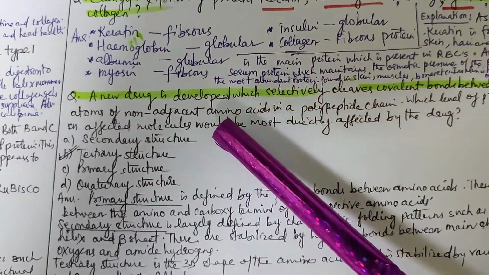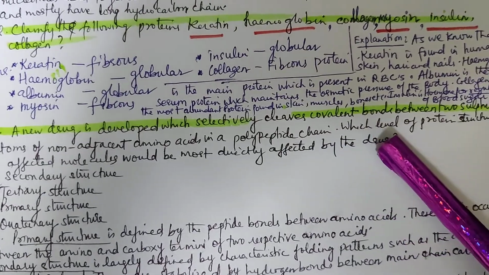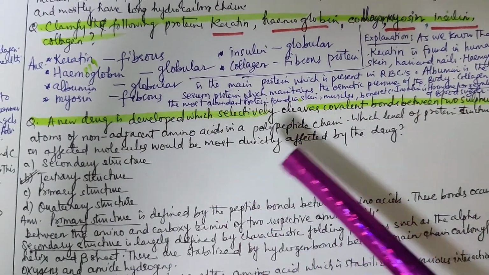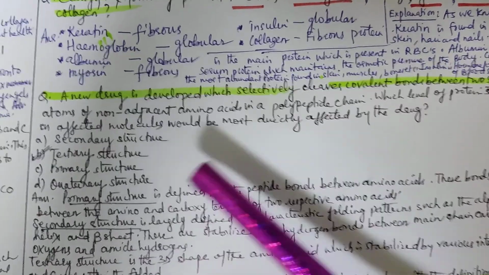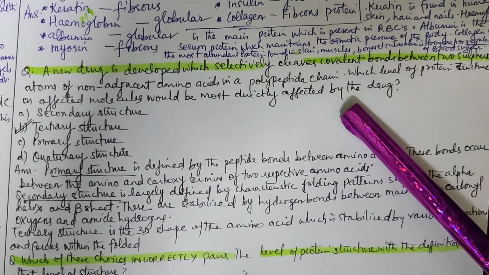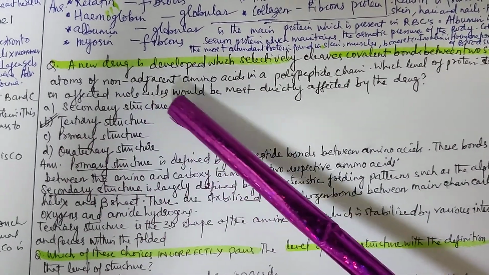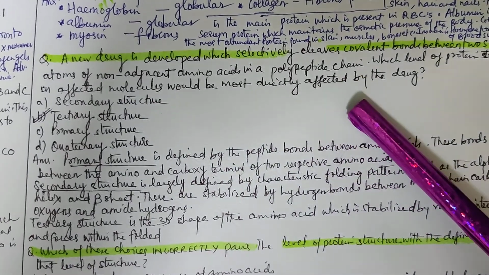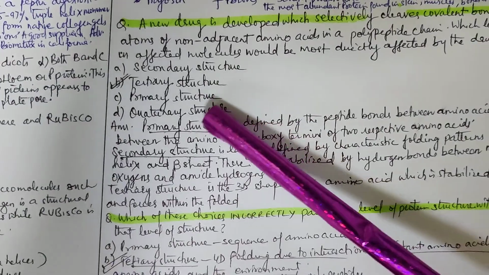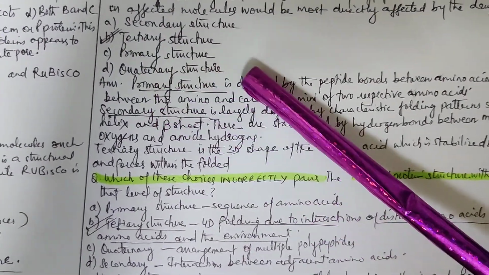A new drug is developed which selectively cleaves covalent bonds between 2 sulfur atoms of non-adjacent amino acids in a polypeptide chain. Which level of protein structure would be most directly affected by the drug? The options are given: secondary structure, tertiary structure, primary structure, quaternary structure.